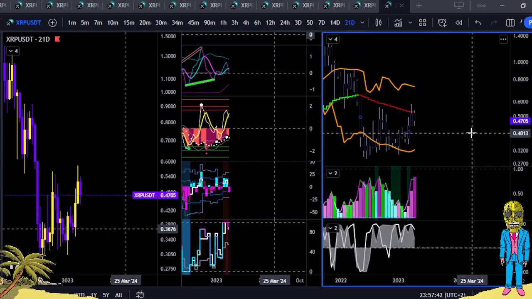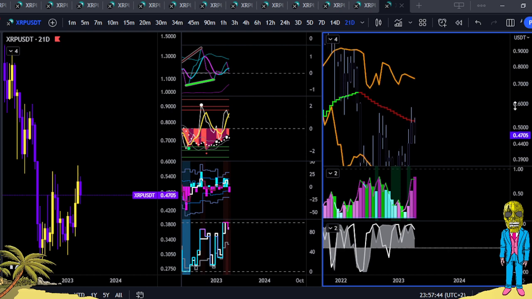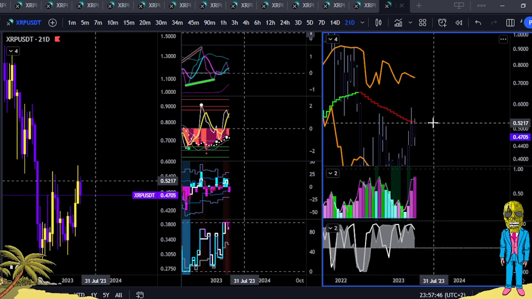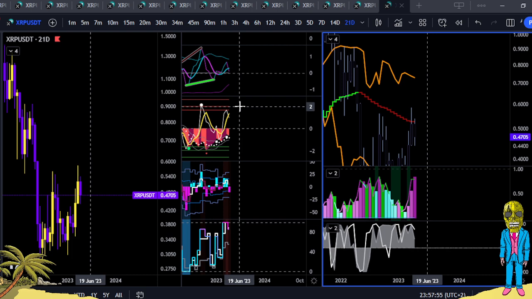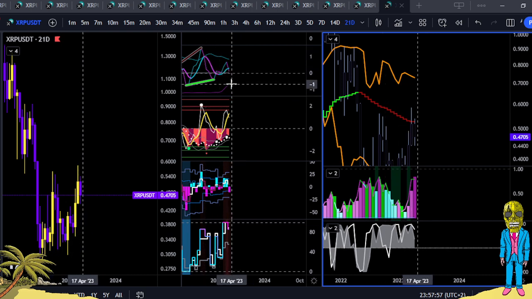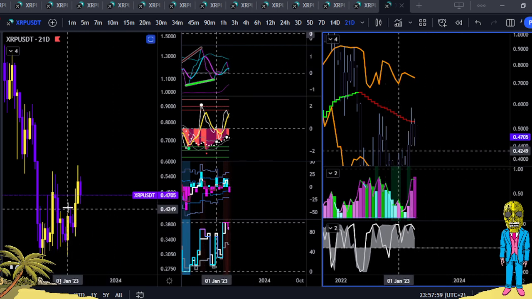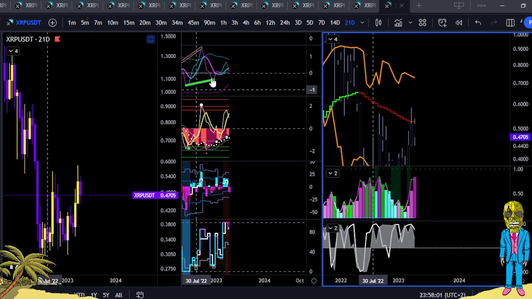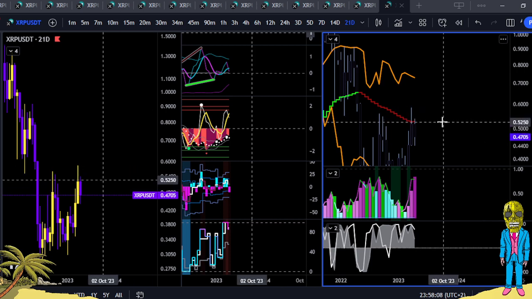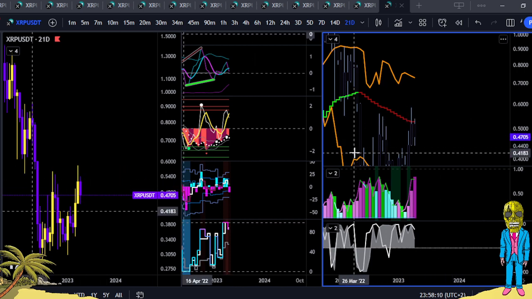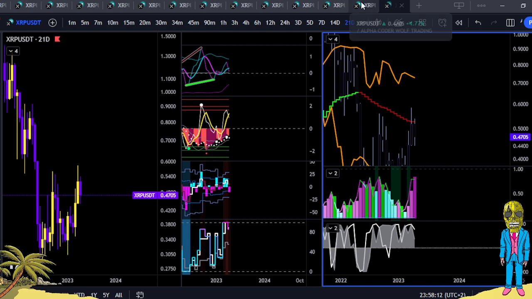So the 21-day, what can we see? We can see that it's been denied mean reversion. Volatility is technically sideways, and it needs to clear 53 cents for continuation to 73 cents. Currently it's a little bit bearish on the 21-day here, and it might pick up given it's been a big down candle, but the previous one was a big up candle. So there's going to be a lot of confusion. So I'm going to just say sideways and fighting to close above 52.50, if we start to see a lot of bull divs forming on the lower time frames.